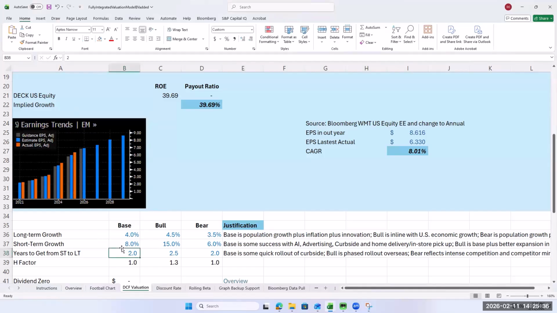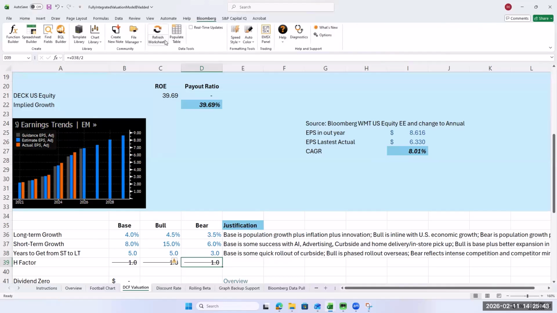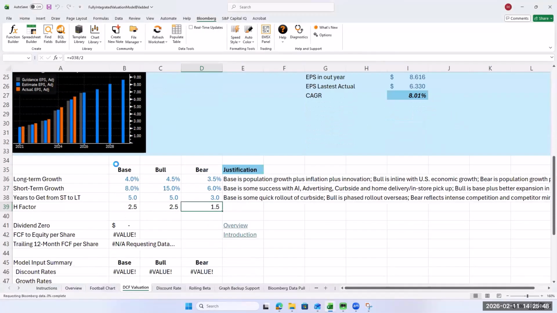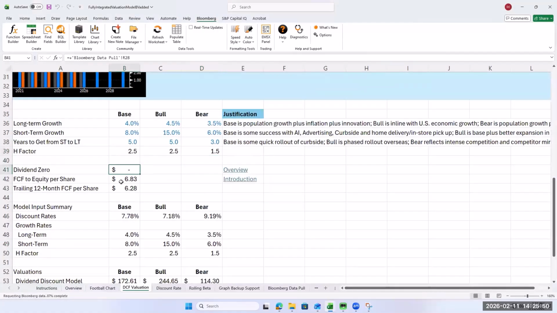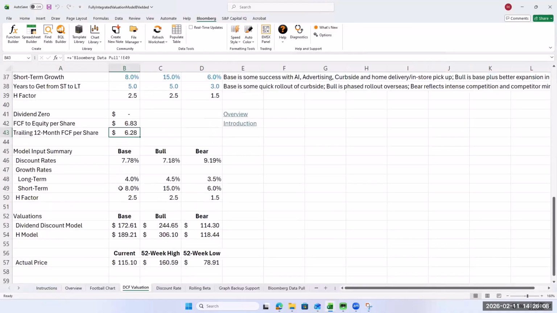So, I'm going to go out 5 years, maybe 3 years. All right. Then we got to pick. It's important that we pick which cash flow we're going to use. You can see here, they don't pay dividends, so we can't use dividends. They have the 2 free cash flows. The reason I have 2 of them here is there's a slight difference in the timing. One of them is trailing 12 months. The other one is the last fiscal year. You can see they're very similar, so we'll just stick with what we have.